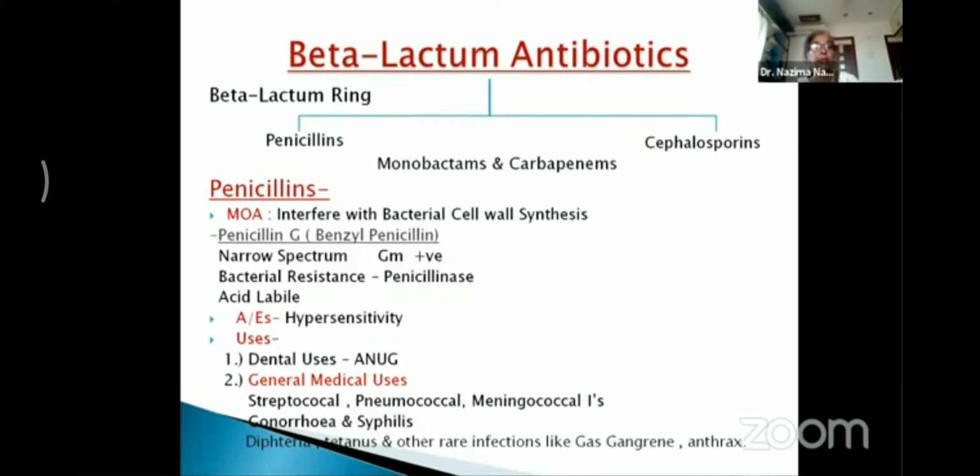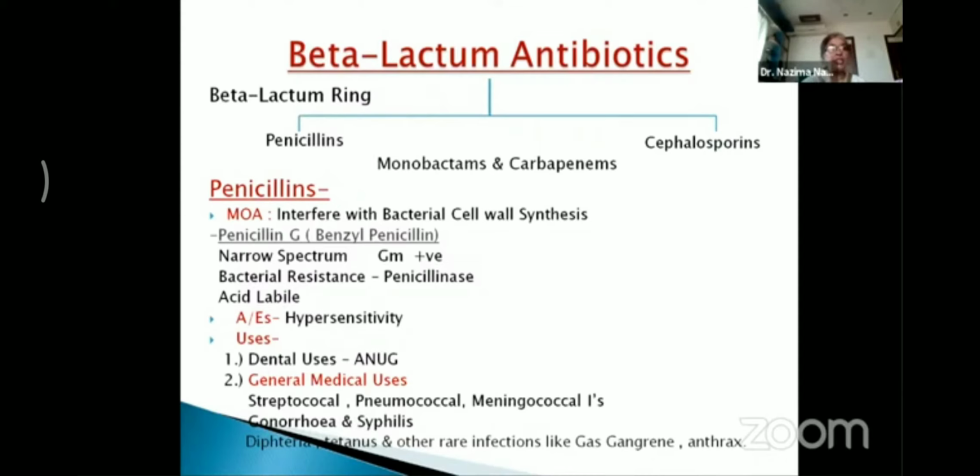Now coming to the penicillins, which are very important drugs being used nowadays. The mechanism of action is again important; this topic, penicillins, can be asked as a full question. The mechanism of action in beta-lactam antibiotics, the uses of penicillins, and the adverse effects can be asked as a full question in this topic.